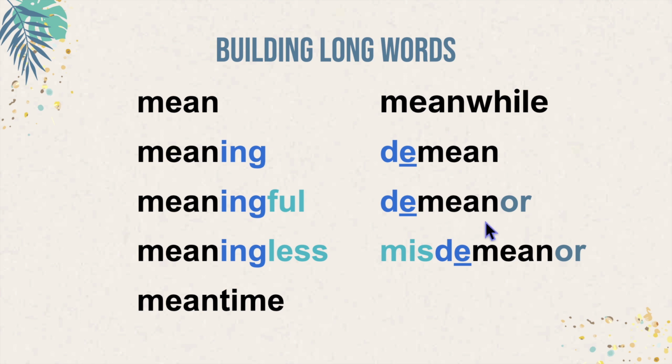We can then add the suffix er. I know it's spelled OR, but at the end of a word, it takes on a muffled sound and sounds like er most of the time. So this is demeanor. We can add another prefix, misdemeanor. You might notice that when we added this prefix, this long E sort of disappeared and turned into a schwa sound of a short U or short I.